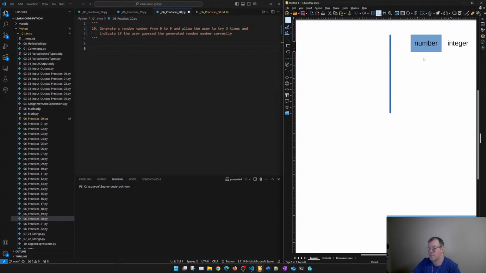And there is a rule: it will be a number from 0 to 9. So one thing that comes up in those problems is, are 0 and 9 part of the interval?